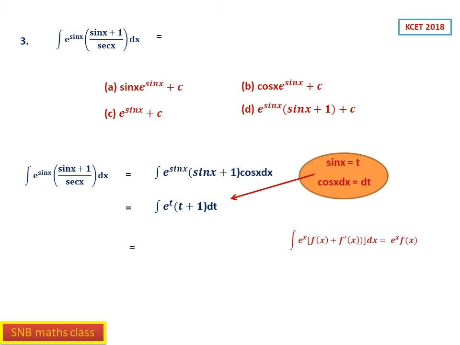So you have seen this formula, integral of e power x into f of x plus f dash x dx is e power x f of x. Therefore here instead of x it is t, e power t. Then first one is f of t, that is t. Then when you differentiate t it becomes 1. So f of t is t, f dash t is 1. So by the formula it is e power t into f of t. Therefore this will be equal to t into e power t plus c. Therefore that is sin x into e power sin x plus c. So this is the answer. So this is the third question.